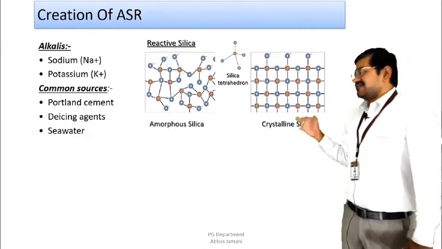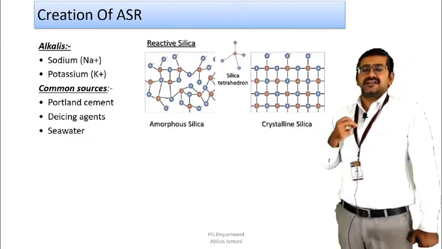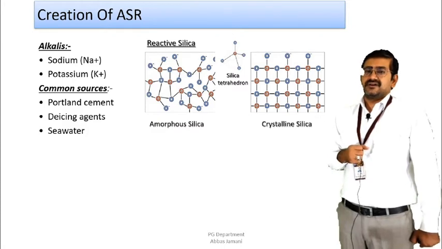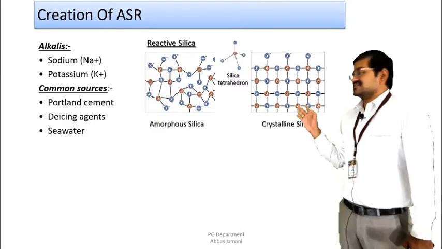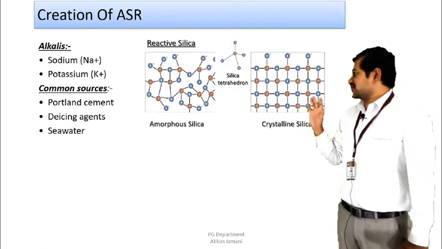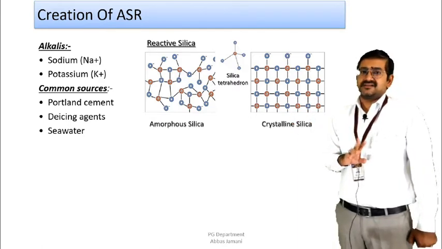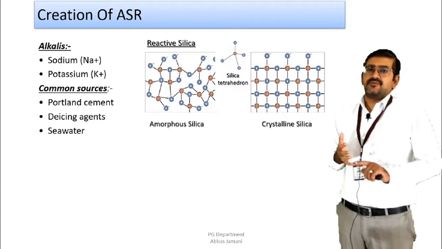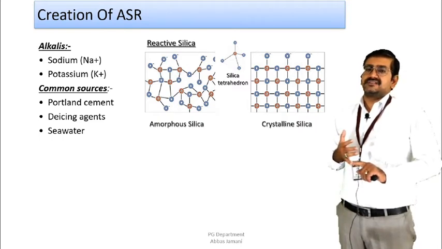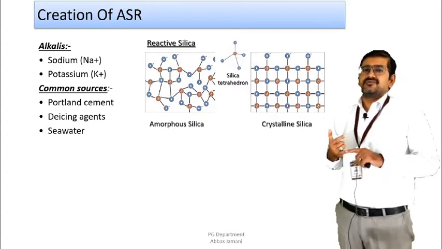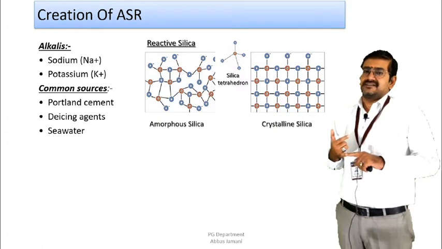And now if you look at the different sources through which this alkali aggregate reaction is initiated, the primary source is the alkalis. And if you talk about alkalis, basically two types of alkalis are present in the cement itself, that is sodium, Na+, and potassium, K+. Both of these are present in the cement by default, right? So if they go beyond a certain limit, then they are going to be the source of alkali aggregate reaction.